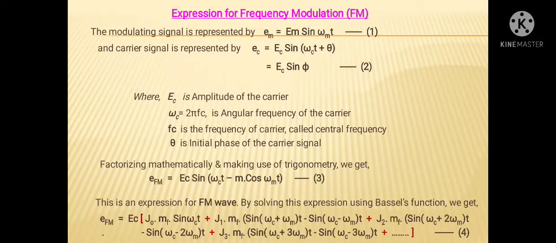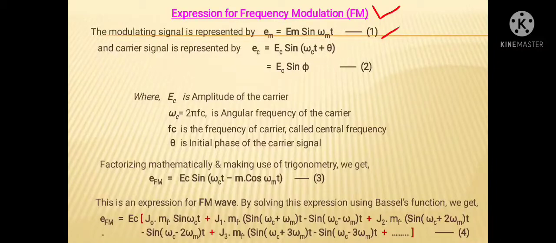Now come to the expression for frequency modulation. The modulating signal is represented by e_m equals capital E_m sine omega_m t. Let us take this as equation 1. In a similar way, the carrier signal is represented by e_c equals capital E_c sine (omega_c t plus theta).